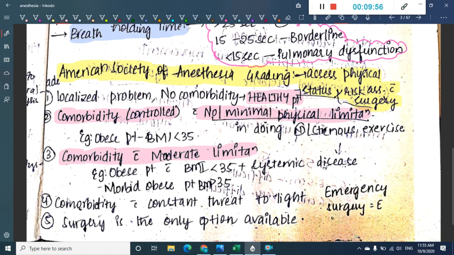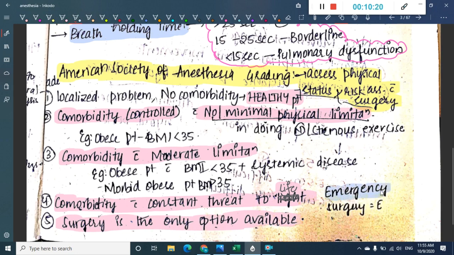In grade 4 we have comorbidity which is a constant threat to life. That is grade 4. And we have grade 5 where surgery is the only option available and you have nothing else to do. So you will definitely have to do a surgery.